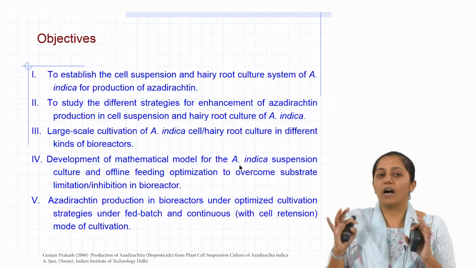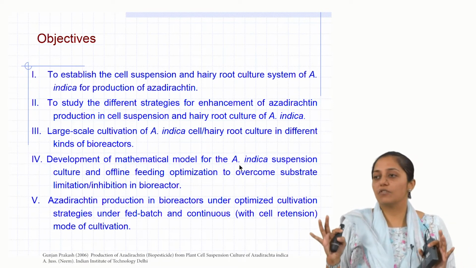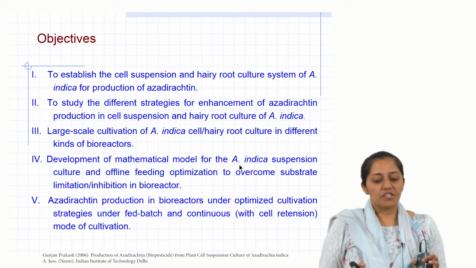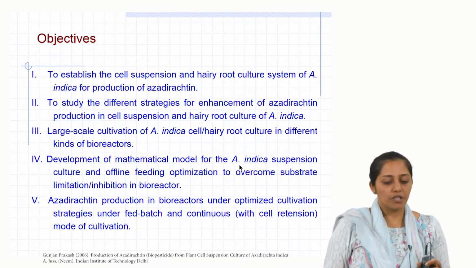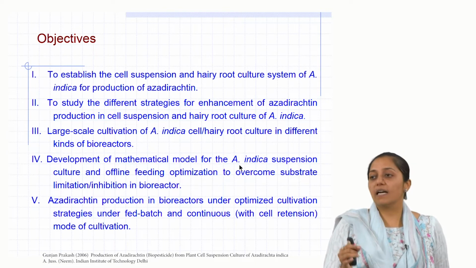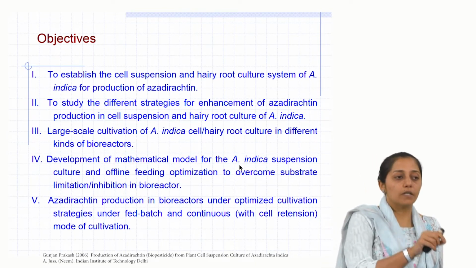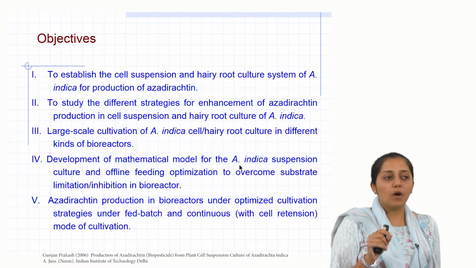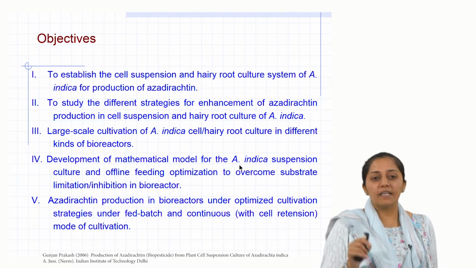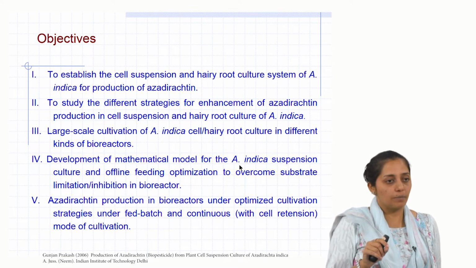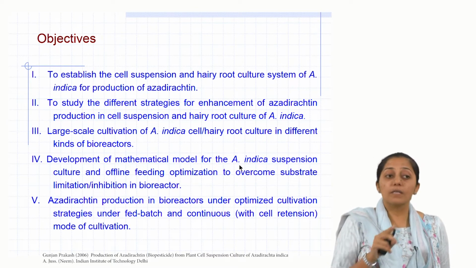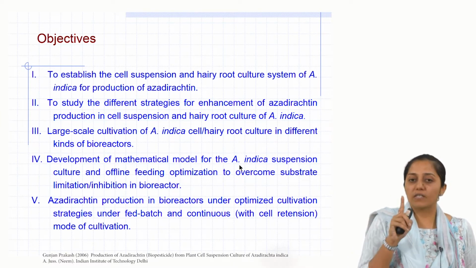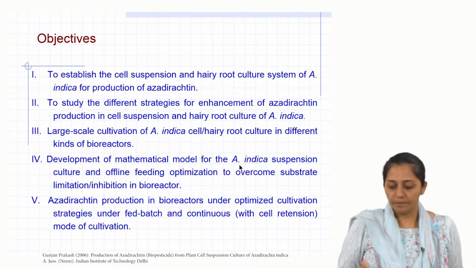So, one had to establish a high yielding, fast growing plant cell suspension culture of Azadirachta indica. Then, to develop different strategies for enhancement of azadirachtin production in the cell suspension culture, which means that you also develop strategies to further improve the yield and productivity of azadirachtin. Now, yield was per unit biomass yield, which means the inherent capacity of the cell line to produce that product, azadirachtin, and the second was the biomass also, so that the overall productivity or the titer levels could improve, because azadirachtin is an intracellular product.